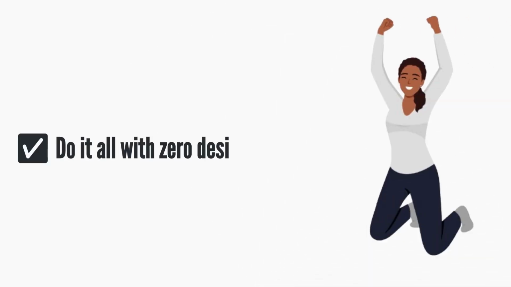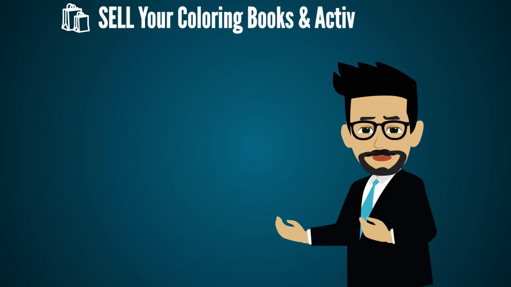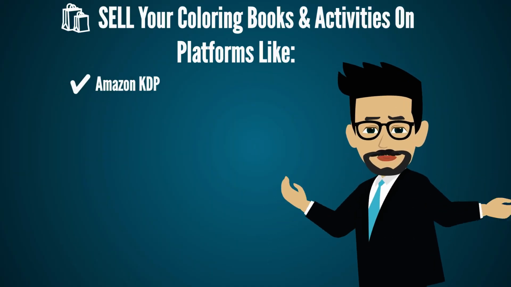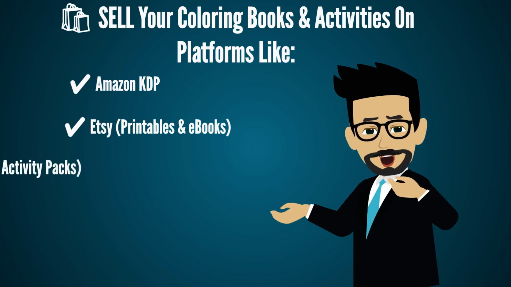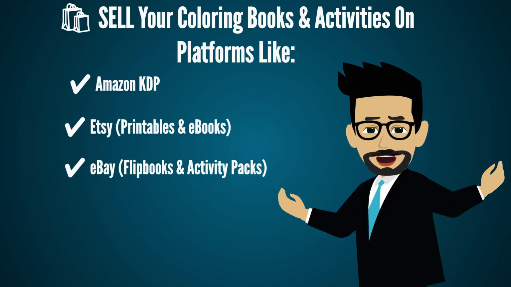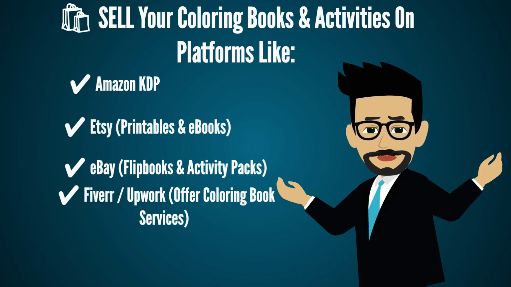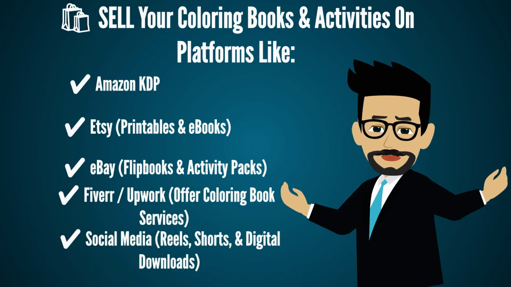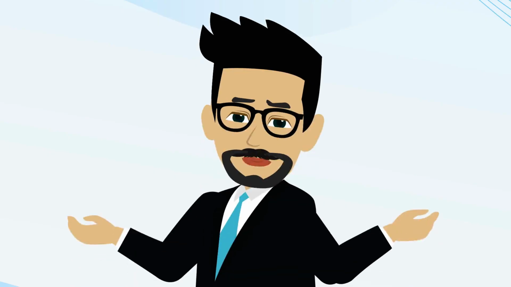Do it all with zero design, illustration, or tech skills. Sell your coloring books and activities on platforms like Amazon KDP, Etsy, printables and ebooks, eBay, flipbooks and activity packs, Fiverr, Upwork, offer coloring book services, social media, reels, shorts and digital downloads, and many more.